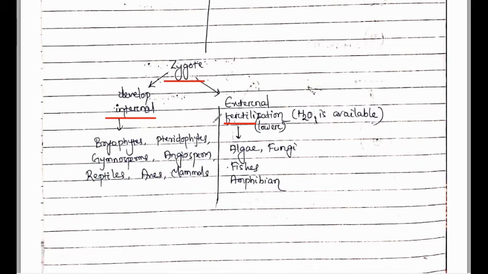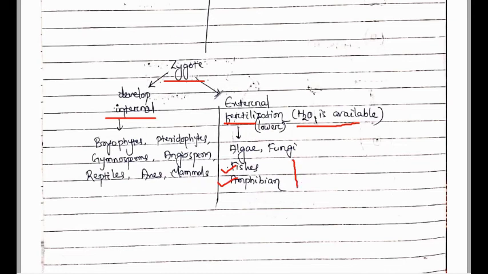For this external fertilization, water is most essential. It is seen in algae and a few species of fungi also. It is seen in fishes and amphibians among vertebrates.